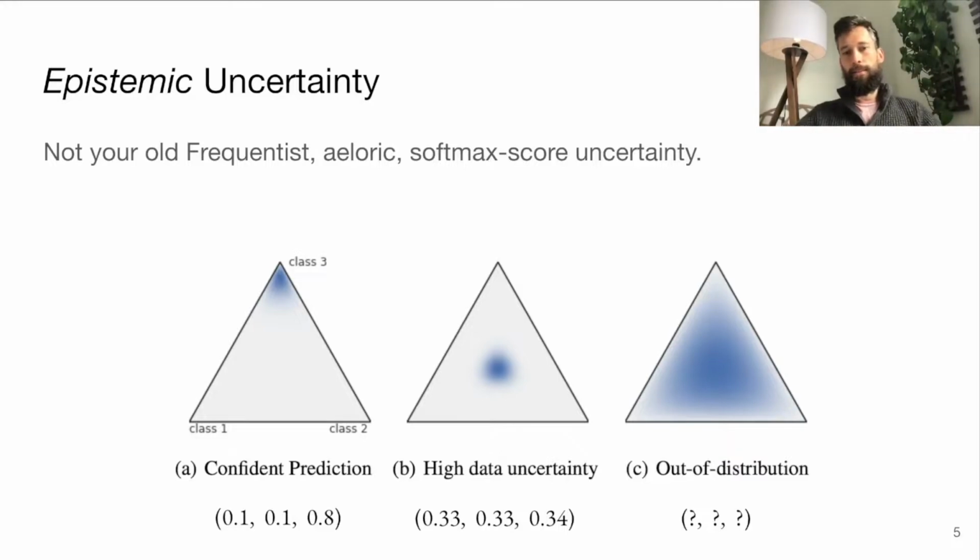But then the last picture shows a model that's honestly very uncertain. It says, well, it could be that it belongs to one of the classes. It could be that it's a mix. I really don't know. The model is out of its region of expertise. This is the type of outcome that you can only really get with these probabilistic neural networks and doesn't exist in the classic frequentist ones.